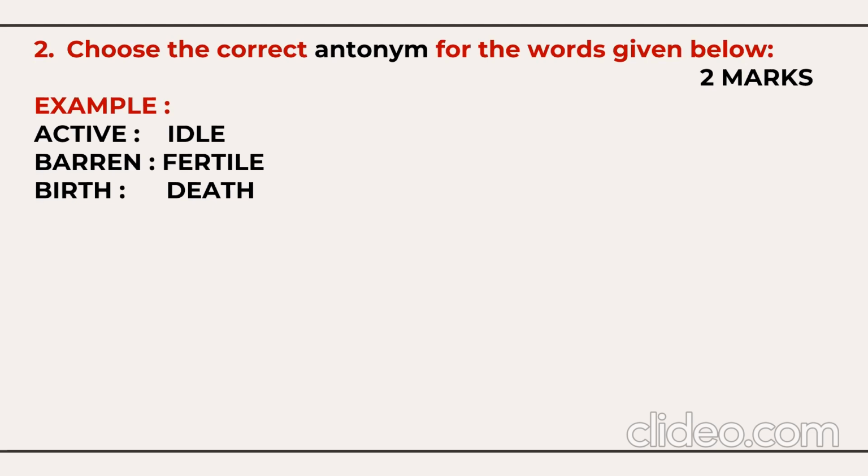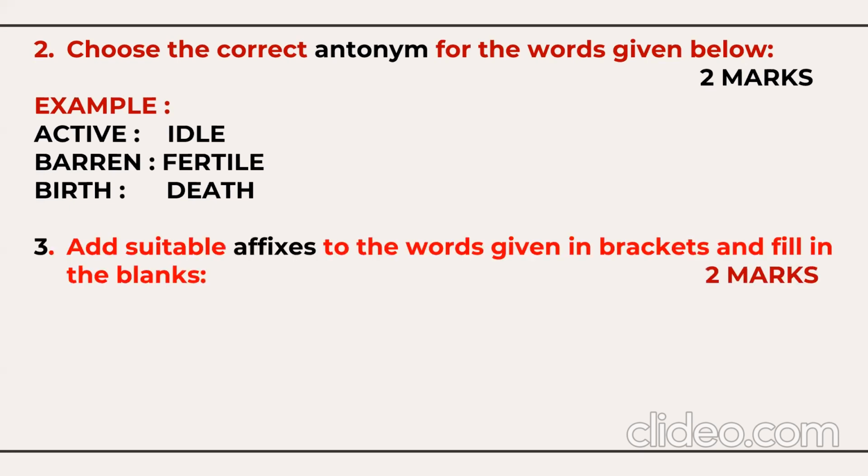For example, the opposite of active is idle. Opposite of barren is fertile. Birth, death. So like this, we cannot list them all here. There are thousands of words, and we need to think, we need to ponder over it. You need to think which word can be the opposite of the given word. So that's 2 marks for antonym, 2 marks for synonyms. We are going according to the sequence of the question paper.